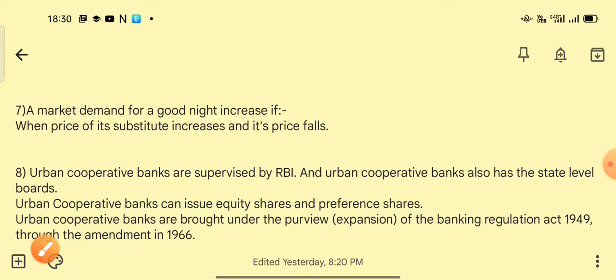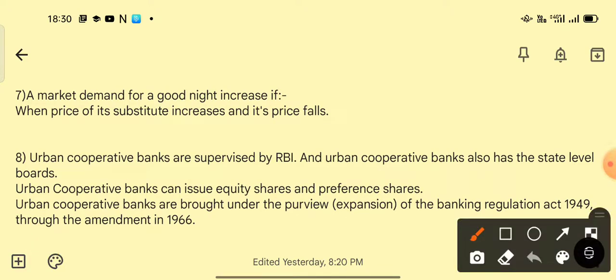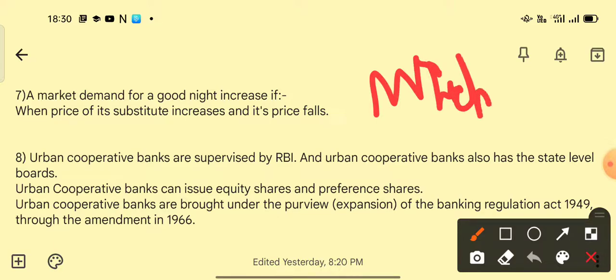And what is a substitute good? Substitute means the good which we use in place of a particular good. So when the substitute good's price increases, then automatically the demand for the good also increases. When the price falls, definitely demand decreases. And when the good's own price falls, then the demand for the good also increases.